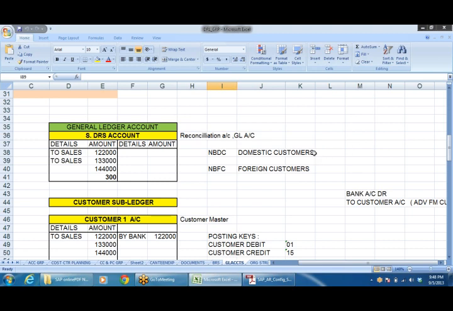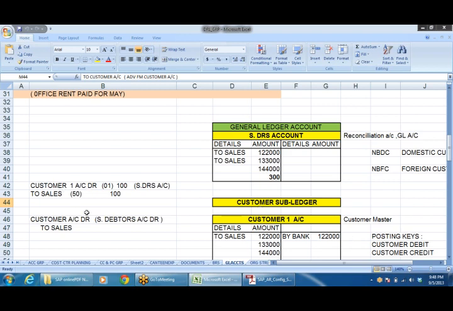When we make sales, customer account is debited to sales account. If you make a cash sale, then bank account debited to sales, but here customer account debited to sales.